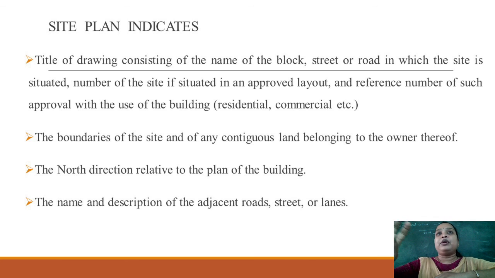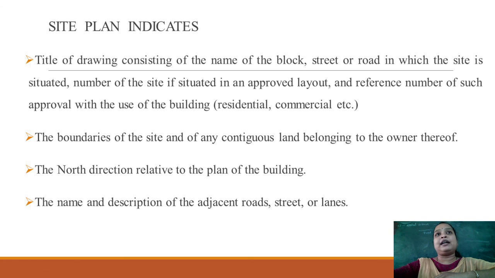So you have to first note down what the drawing consists of: the name of the block and street, road in which the site is situated, the number of the site in the approved layout, and the reference number of such approval with the use of the building. So for which purpose you are using that building, whether it is a residential purpose or a commercial purpose.